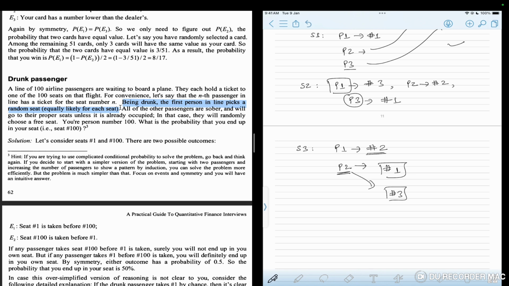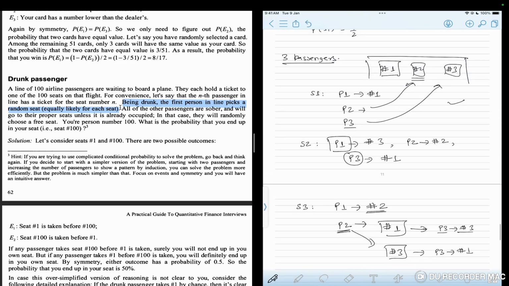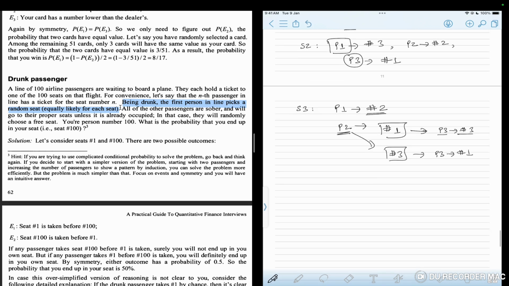So let's take both scenarios. In case passenger 2 picks seat number 1, then I, passenger 3, get to sit on my own seat. And in case passenger 2 goes and sits on my seat, then I as passenger 3 will have no other option but to sit on seat number 1. So these are the only two scenarios. As we have covered all three scenarios, let's find the probability that passenger 3, that is me, is sitting on seat number 3.